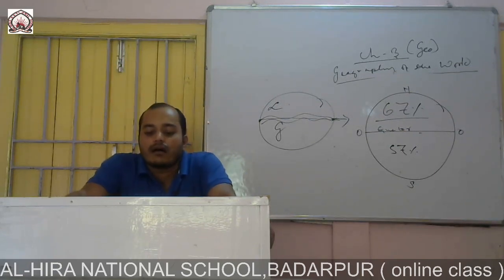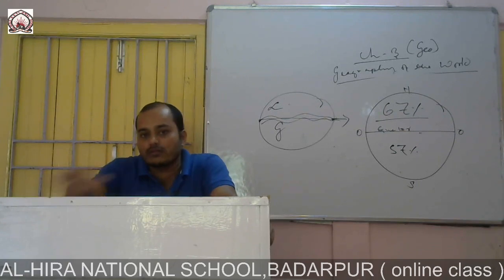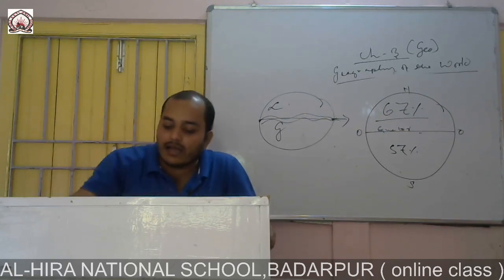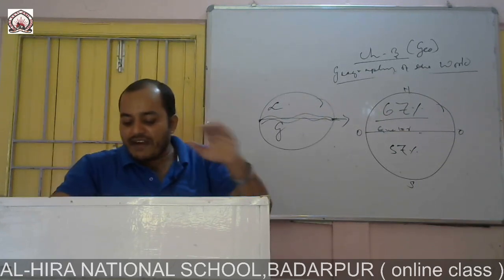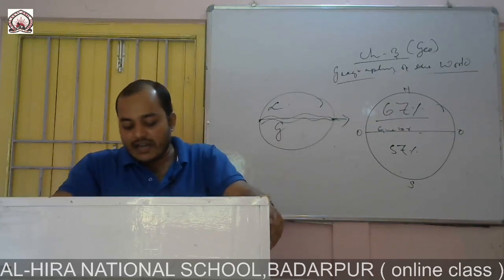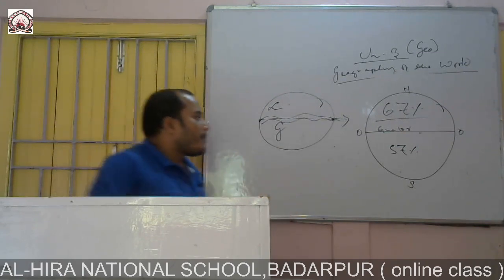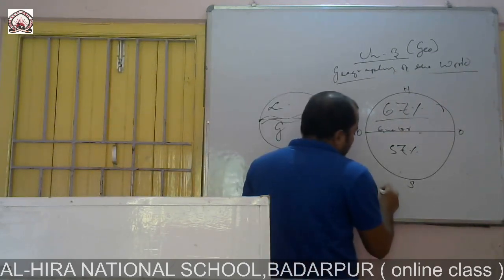The surface of the water of the ocean is very smooth, and everywhere you will find the same level. But the bottom of the ocean, its topography, is very rugged. It is not plain.